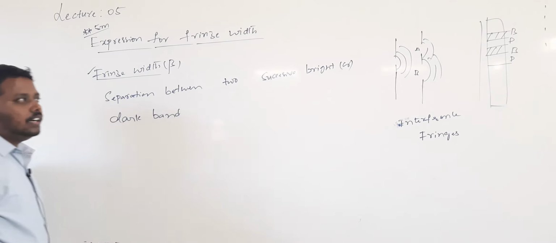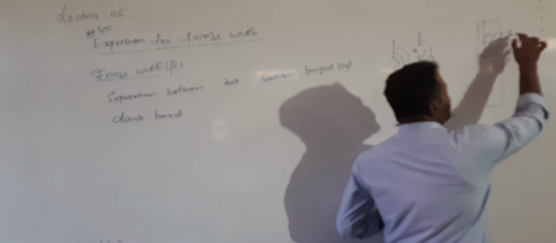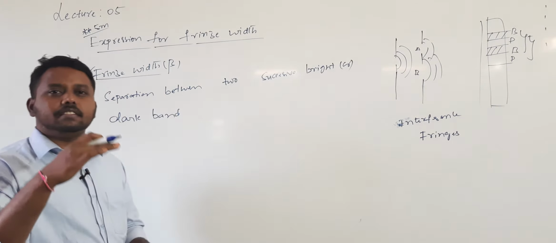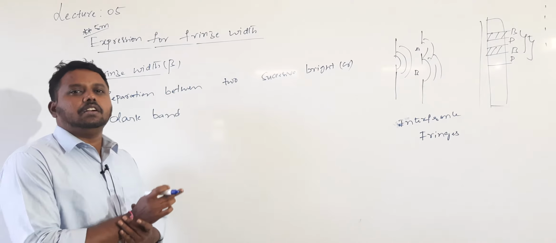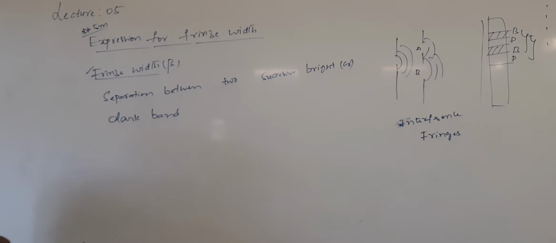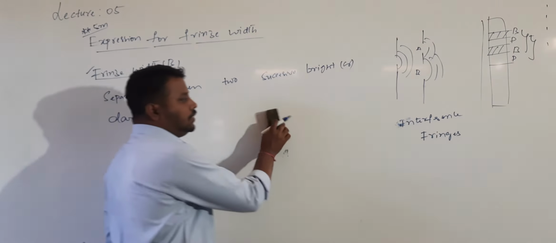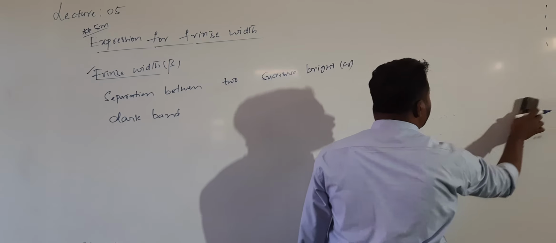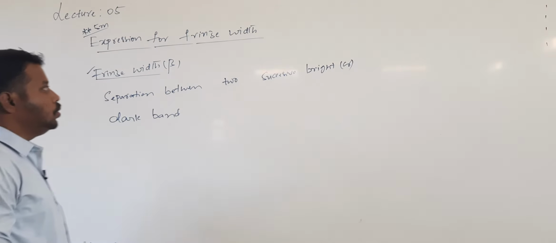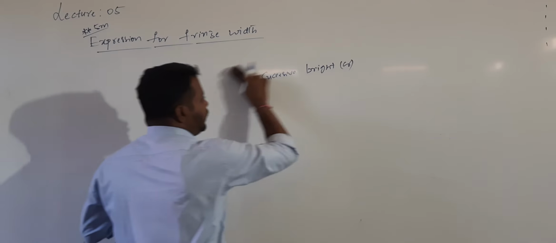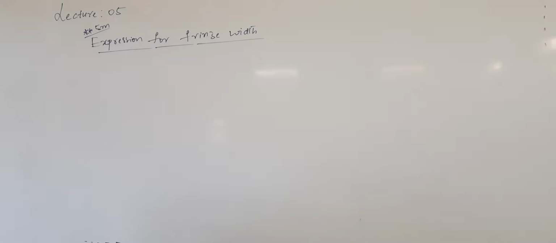Definition understood? Now, what is the distance between two bright bands or two dark bands? The bright and dark bands are equally spaced, which is why the separation between two bright bands or two dark bands is the same. That separation is called the fringe width. Now we want to derive the expression for the fringe width. The fringe width in an interference pattern is the separation between two successive bright bands or two successive dark bands. After the definition, now we will see the derivation.